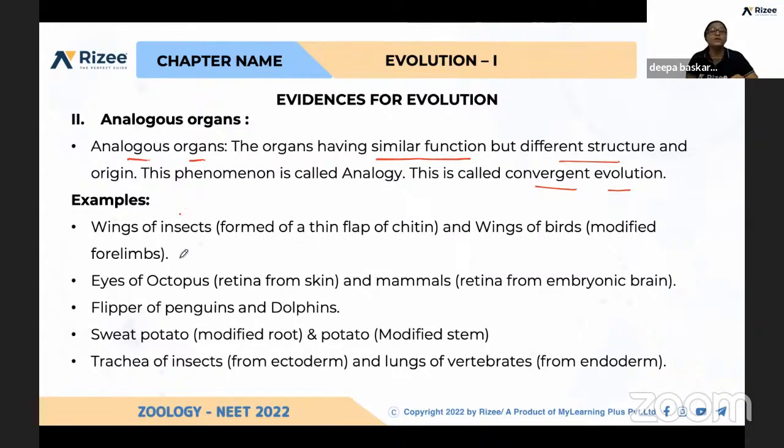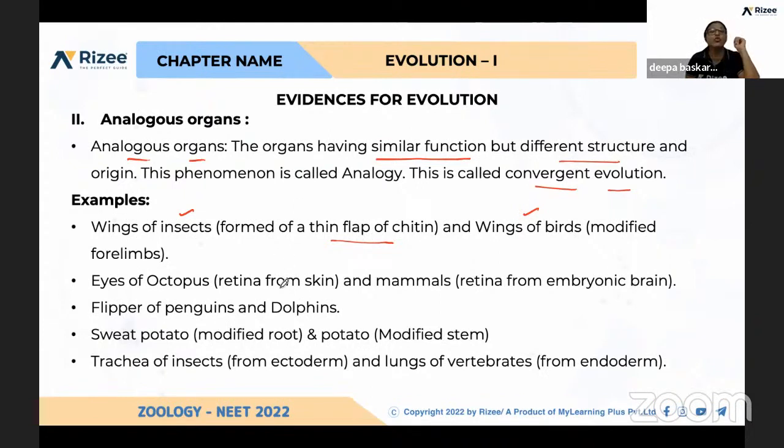For example, wings of insects and wings of birds. The insect wing is formed of a thin flap of chitin, and here it is the wings of birds, modified forelimbs. If you see the structure of wings of insects and wings of birds, totally different.